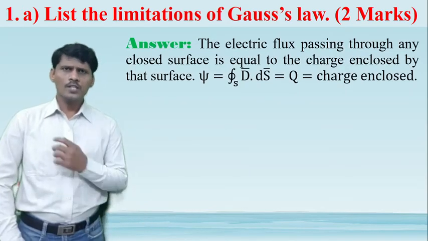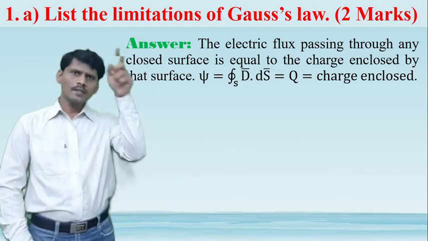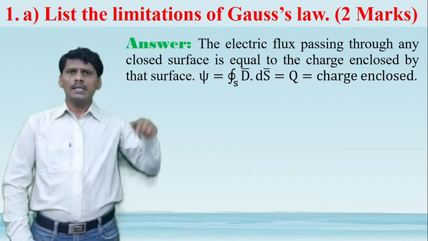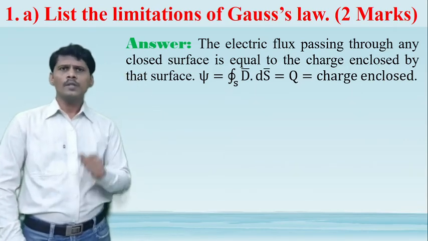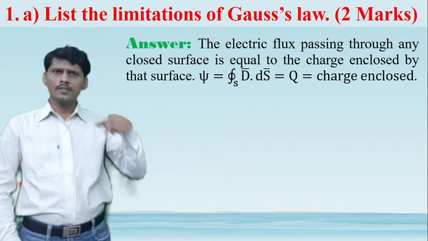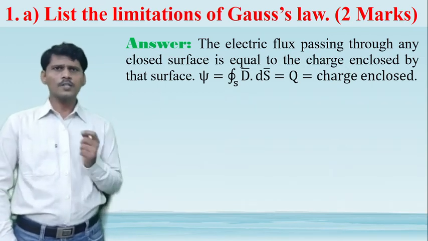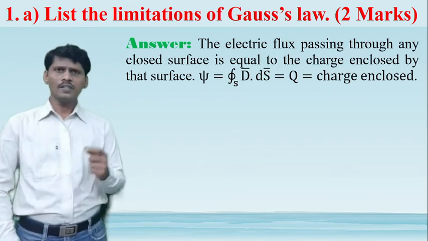What is the statement of the Gauss law? Consider any closed surface or irregular closed surface. The electric flux passing through closed surface is equal to charge enclosed by that surface. That is, psi is equal to Q. That is the statement of the Gauss law.